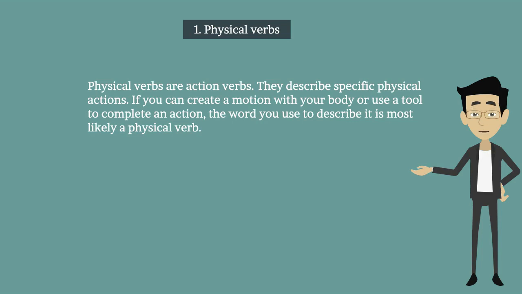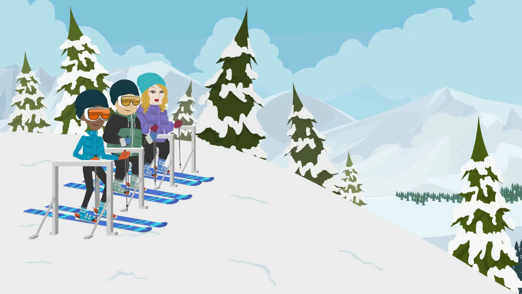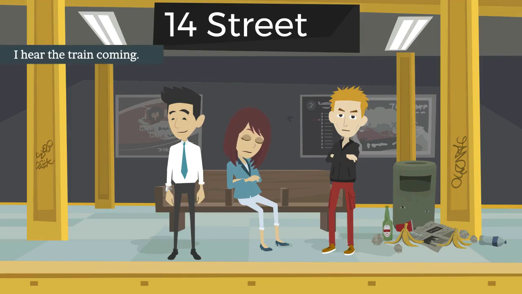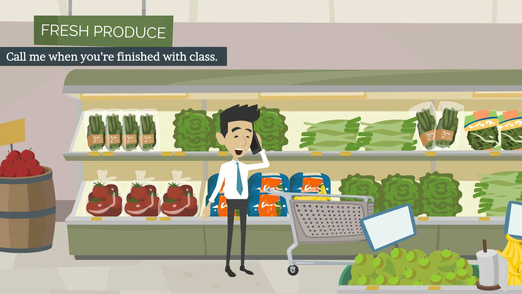Physical verb examples. Let's run to the corner and back. I hear the train coming. Call me when you are finished with class.